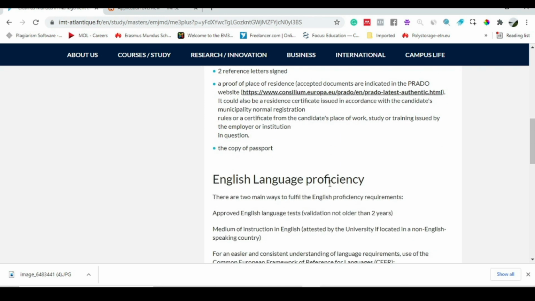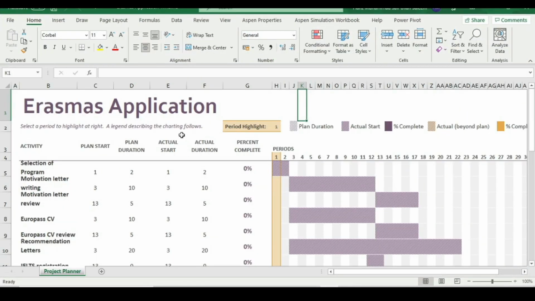So first, you have to search out the programs. You should read all the information provided on their websites, and then you should prioritize each program according to your interest and future goals. And after prioritizing 3 programs, you should make an action plan. So how can you make an action plan? I'm going to show you one example.